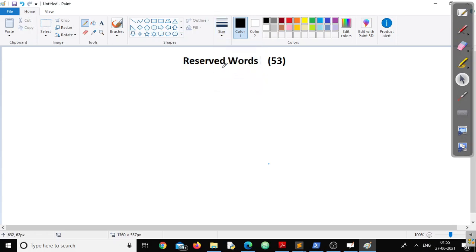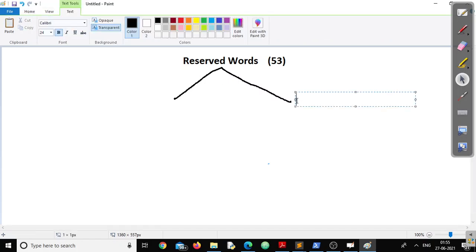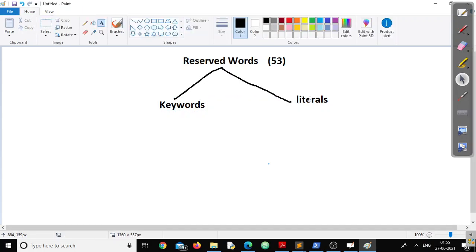Now these keywords are again divided into two categories. One category is called literals, and one category is called keywords. Now, literals means constants. There are some predefined constants.